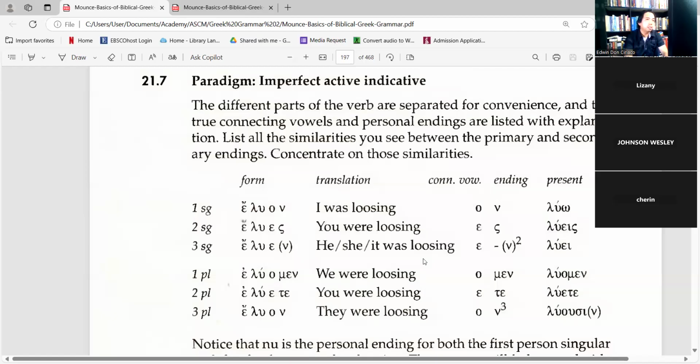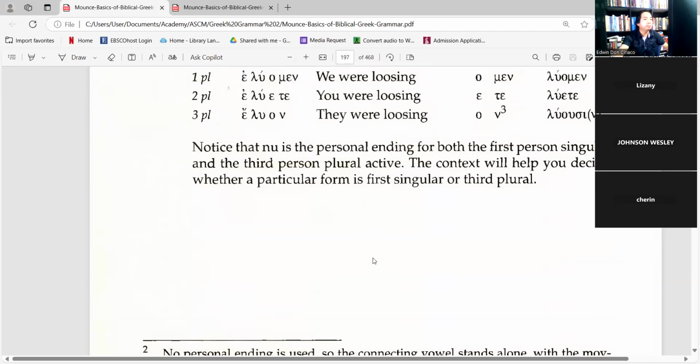Then the context will determine it, in the construction of the sentence, especially the nominative, the doer of the action closest to the imperfect active verb.